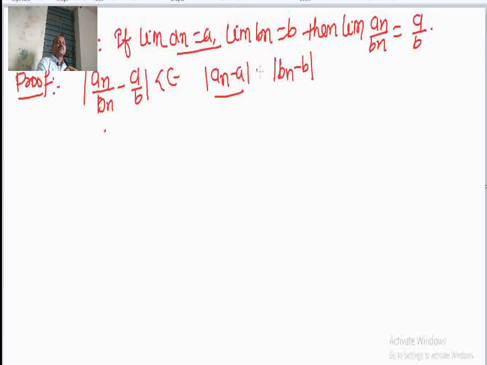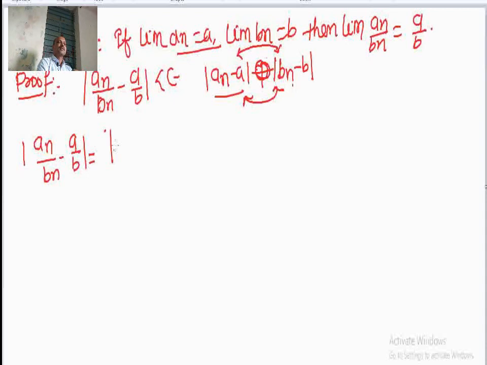So, like the previous theorem, I should somehow bring these two terms into this expression, the expression of mod of an divided by bn minus a by b.